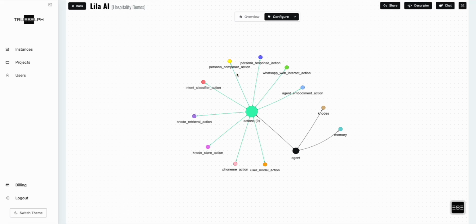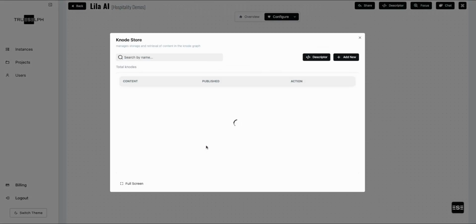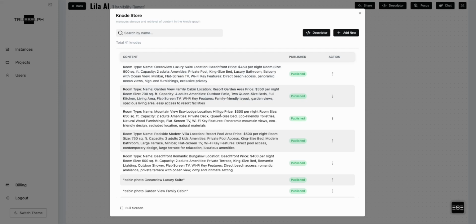Lila's been outfitted with a knowledge base so she can answer questions specific to this fictitious resort that we created. She's also been outfitted with an embodiment as well as a personality configuration tool. So we can give Lila a face and a voice, and we can also give Lila a personality and then tweak that personality as time goes by. So now I'm going to take you through what Lila actually knows.